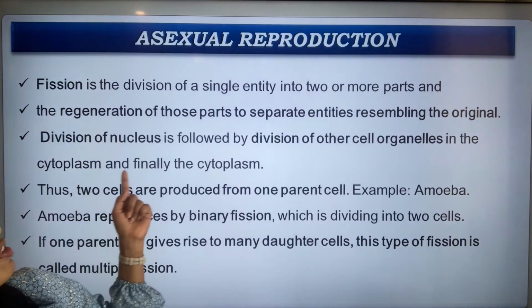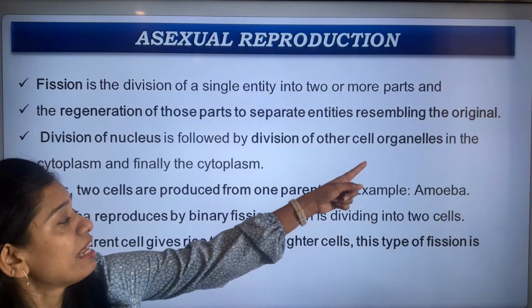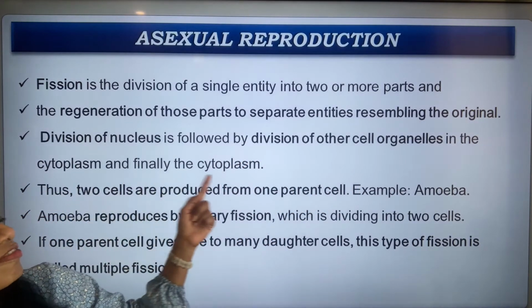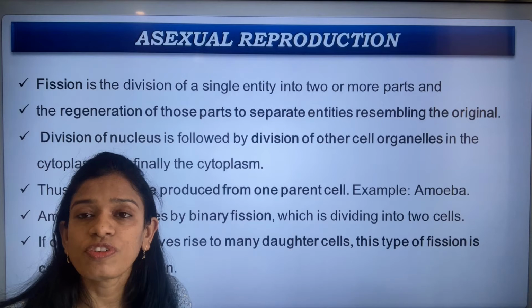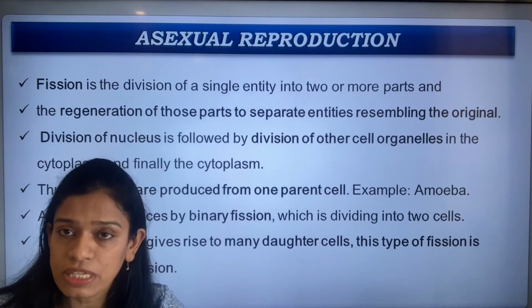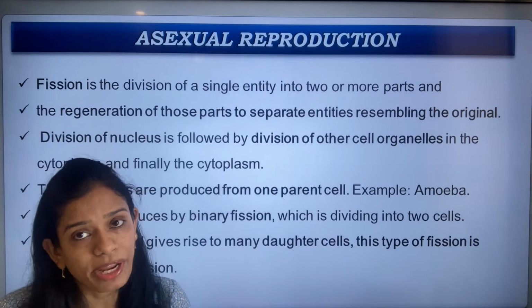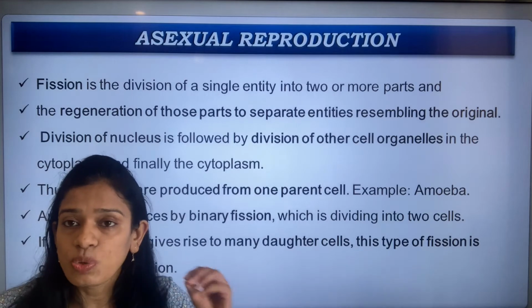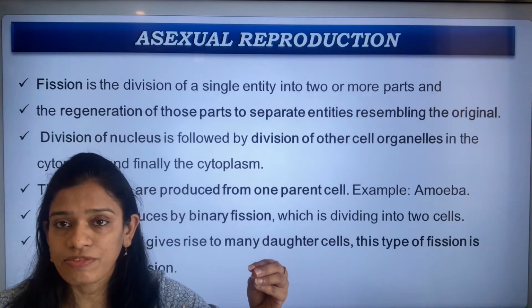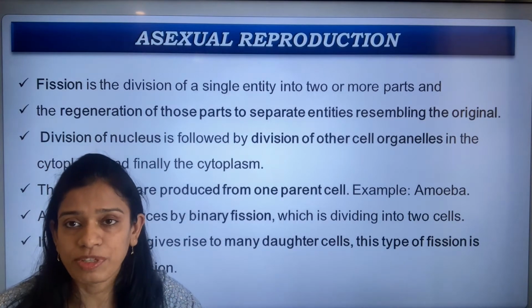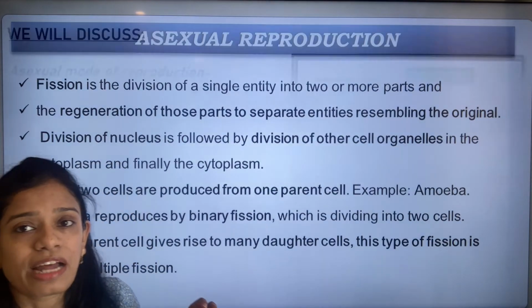The division of the nucleus is followed by division of the cell organelles in the cytoplasm. First the nucleus, which is the brain of the cell, divides. Once the nucleus has divided, the cytoplasm starts dividing.